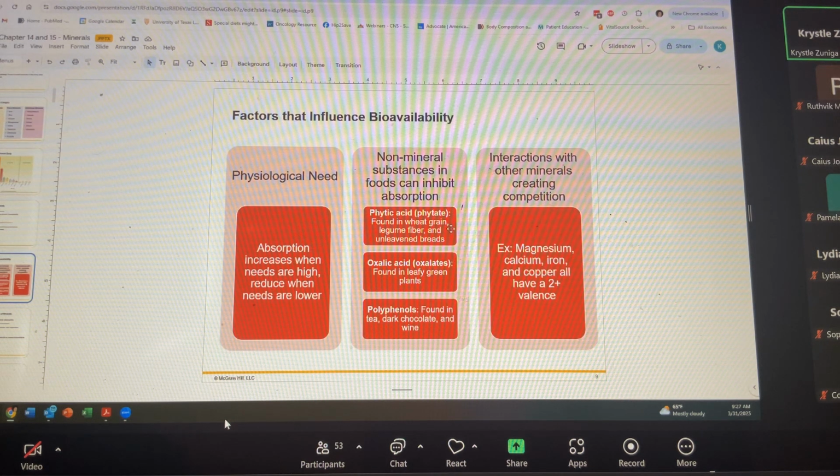These are compounds that are naturally occurring in plants, and they can bind to minerals. So phytic acid and oxalic acid can bind to minerals, which makes the minerals a little less well absorbed. Doesn't mean you get nothing from them, but for example, the calcium that is in your leafy greens might not have great bioavailability because it's bound up to oxalic acid.